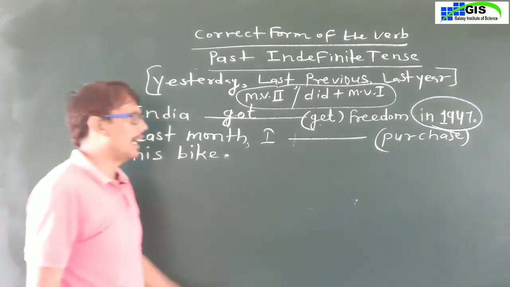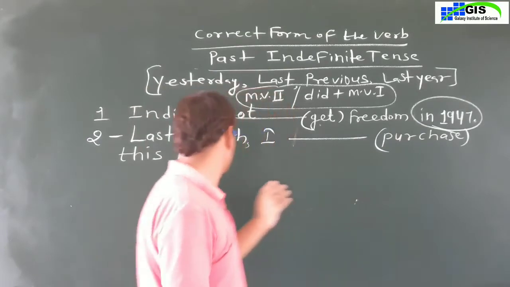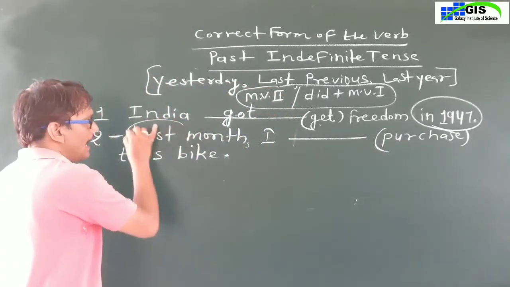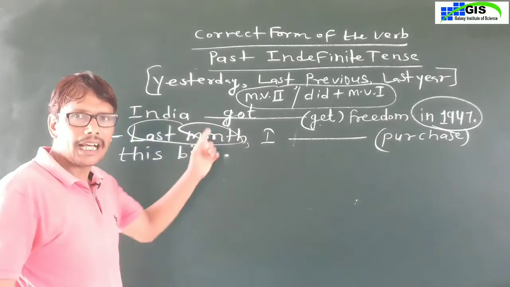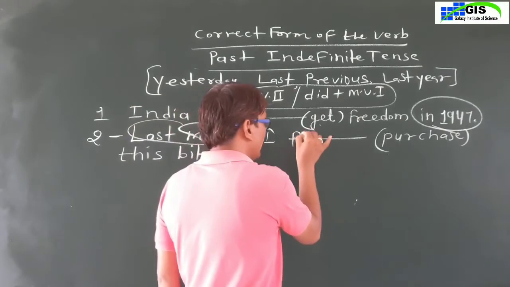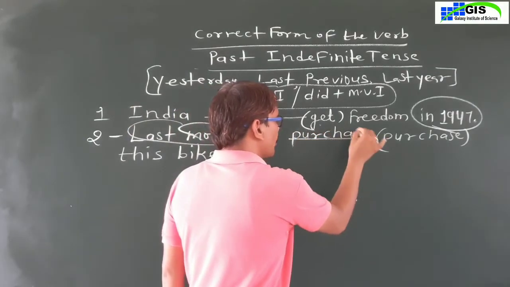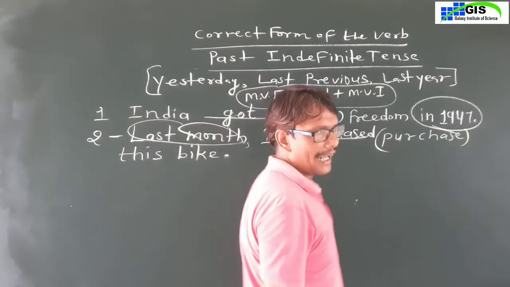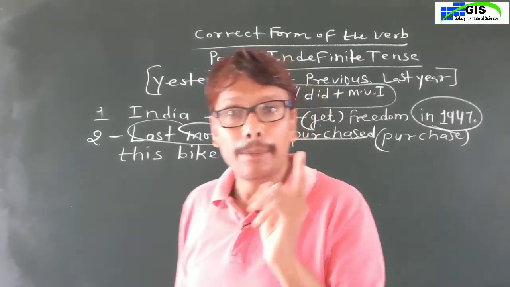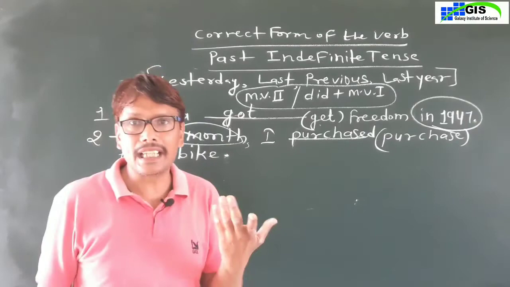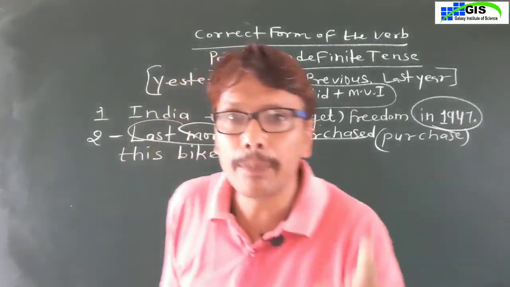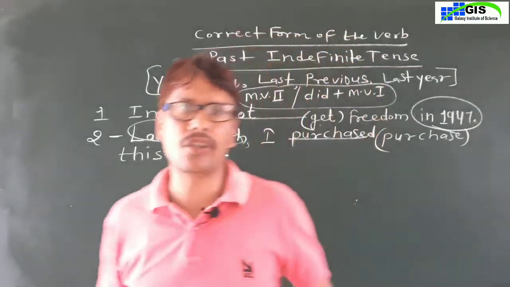Last month I purchased this bike. What is given in this sentence? Last month. Last. So you will use here purchased, the second form of the main verb. If the sentence is negative or interrogative, then you will use did plus main verb first form.